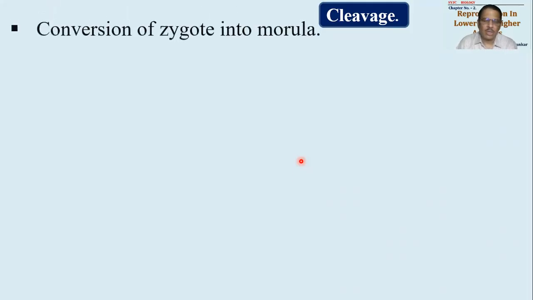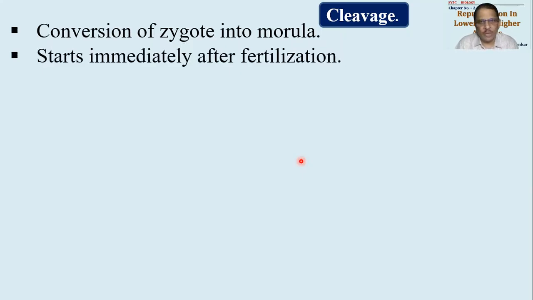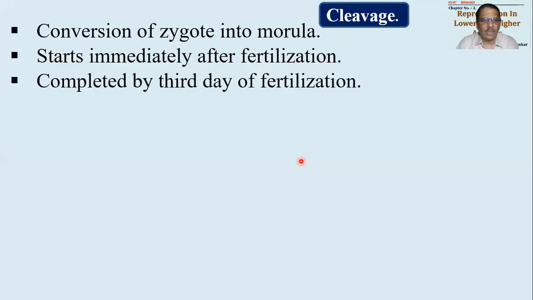First event is cleavage. What is cleavage? Cleavage का मतलब होता है actually टूटना. Cleave means to get broken. But यहाँ पे breaking नहीं होगा. The cells will be remaining together. So conversion of unicellular zygote into multicellular morula will be called cleavage. ये उसका definition हो गया. This cleavage will start immediately after fertilization and will be completed within 72 hours of fertilization.